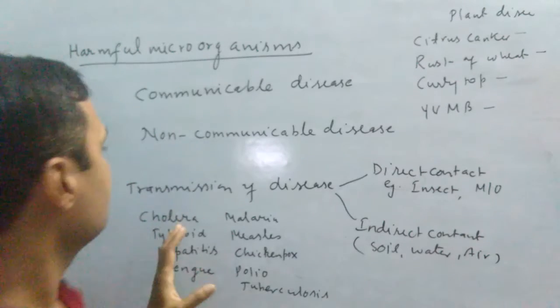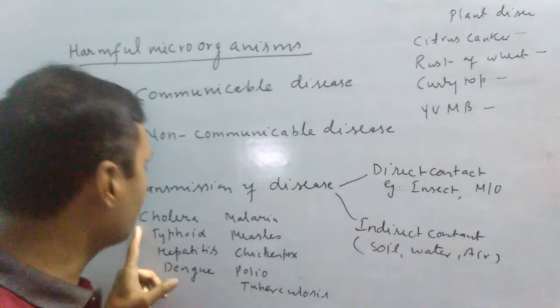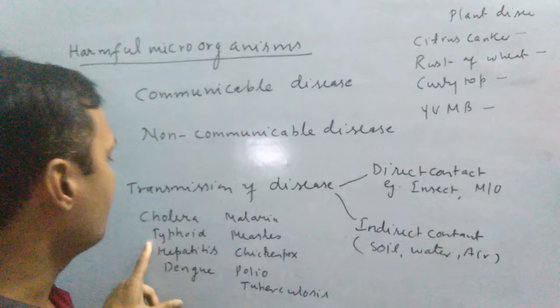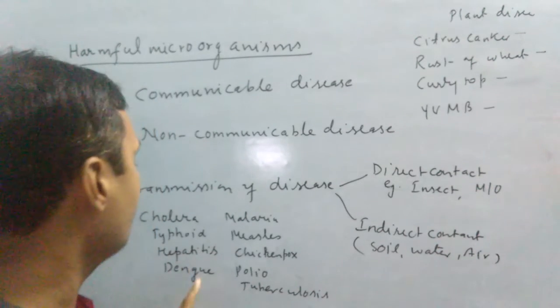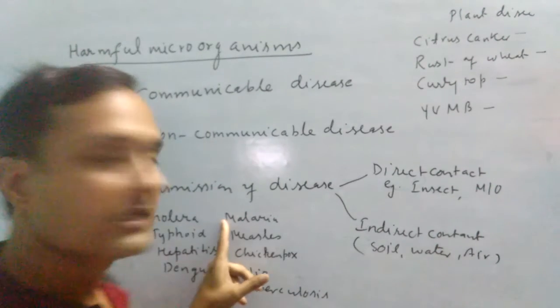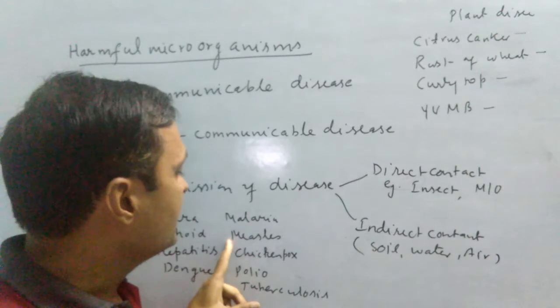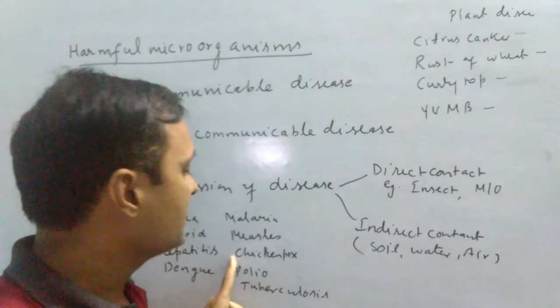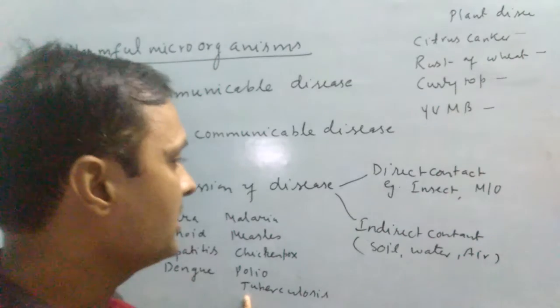Now see examples. These are various types. First one, cholera, it is caused by bacteria. Typhoid, it is caused by again bacteria. Hepatitis, it is caused by virus. Dengue, it is caused by virus. Malaria, it is caused by Plasmodium, a kind of protozoa. Measles, it is caused by virus. Chickenpox, it is caused by virus. Polio, it is caused by virus. Tuberculosis, it is caused by bacteria.